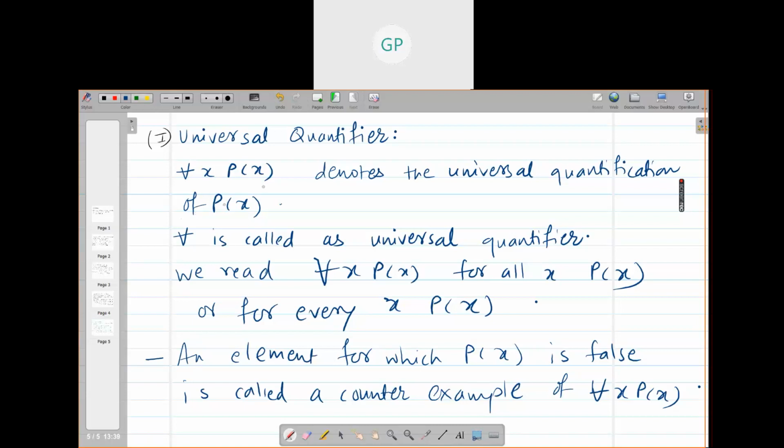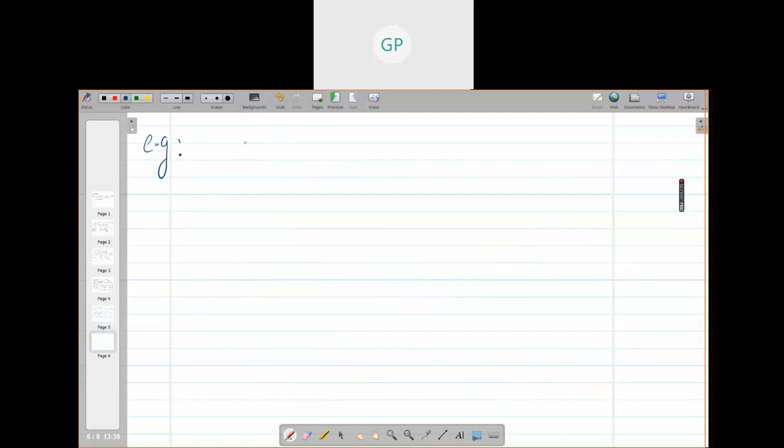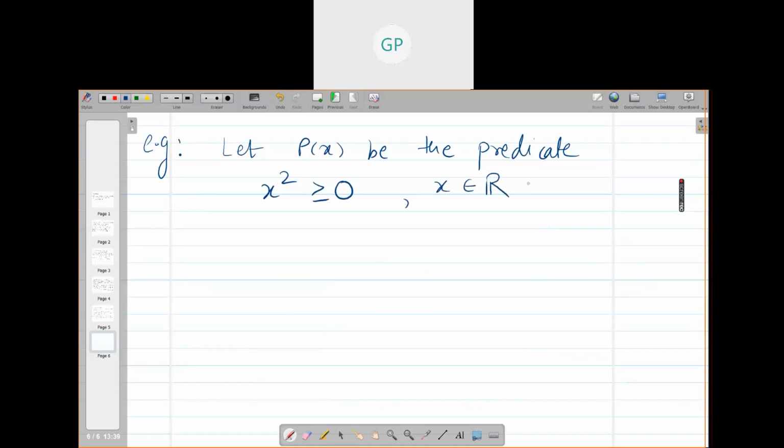Yes, ma'am. So for example, let P(x) be the predicate x square greater than or equal to 0, where x belongs to R, the set of real numbers.